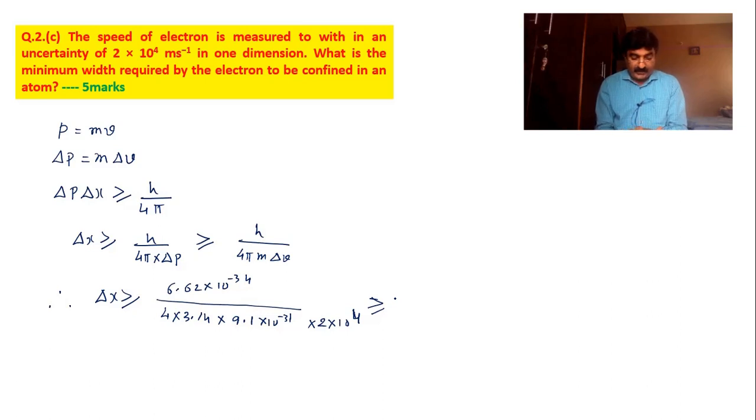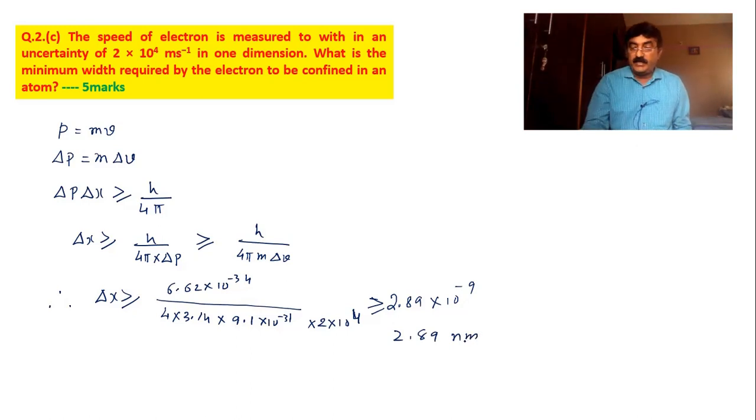This is the denominator. Take it to the numerator and multiply it by 6.62 to the power of minus 34. It comes out to be 2.89 into 10 to the power of minus 9, that is 2.89 nanometer.